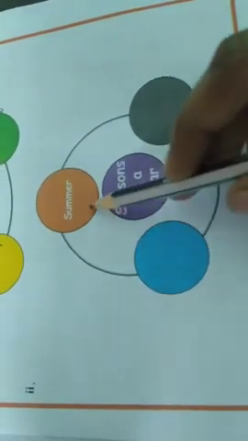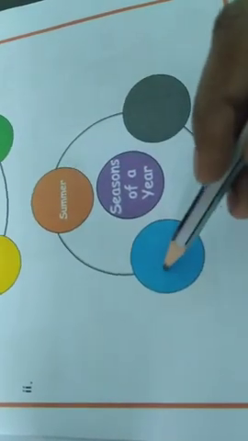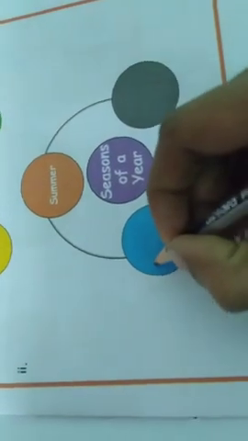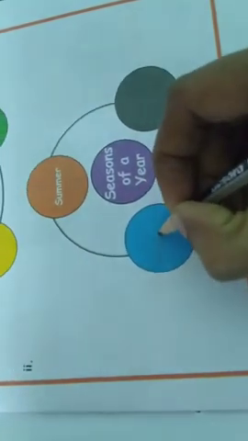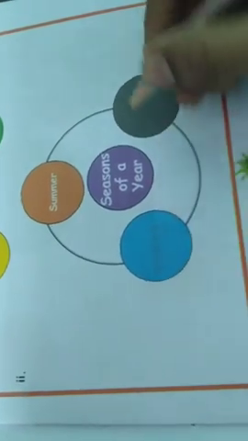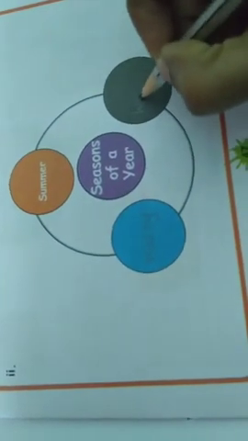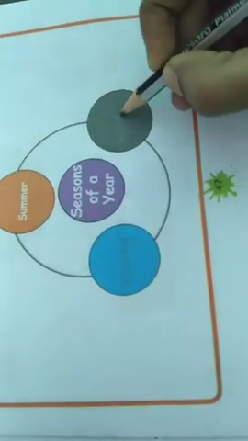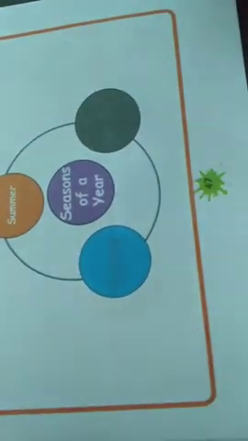Summer is already given, so here write rainy and here write winter. Rainy. Winter. Next, take the next page.